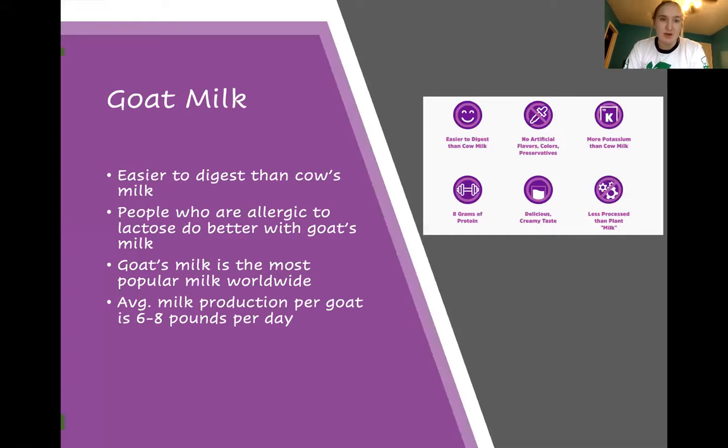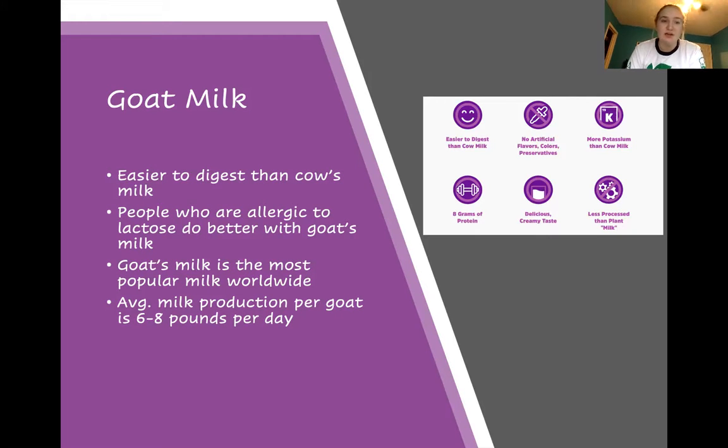So let's talk a little bit about goat's milk because that's probably the goat's most prominent agriculture role in the United States. So something that's really interesting is that goat's milk is actually easier to digest than cow's milk. And this is because the fat particles from goat's milk are actually a lot smaller than cow's milk, meaning that our enzymes in our body are more easily able to break down these smaller particles as opposed to large ones from cow's milk. Another interesting fact is that people who are lactose intolerant or allergic to lactose actually are able to consume goat's milk with very minimal to no reaction, as opposed to cow's milk.